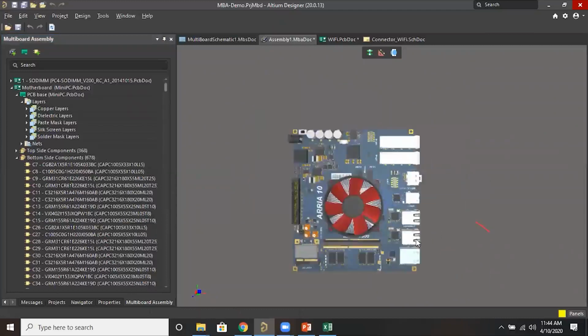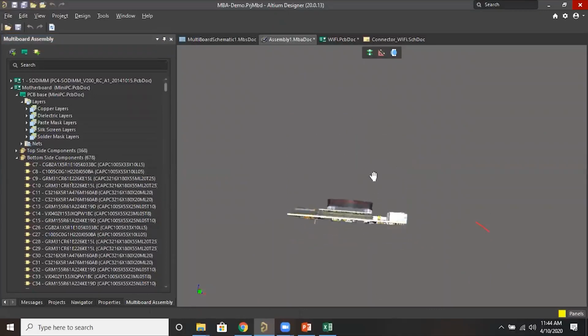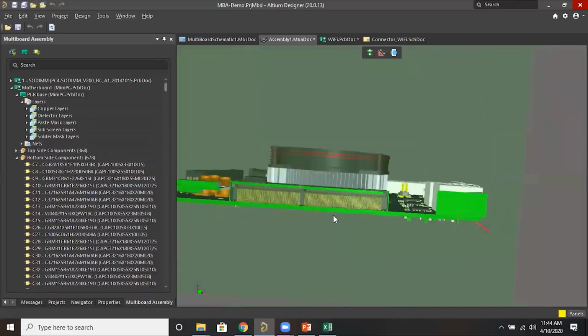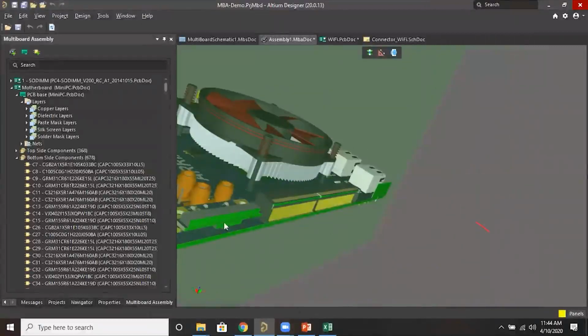So now if you want to do the cross sectional view, if you want to check, you can enable this and just like this. Now you can see if you cut the PCB here, what is the cross section view.